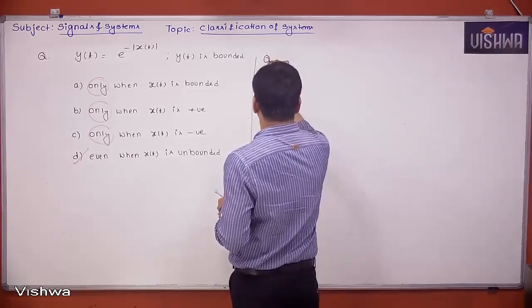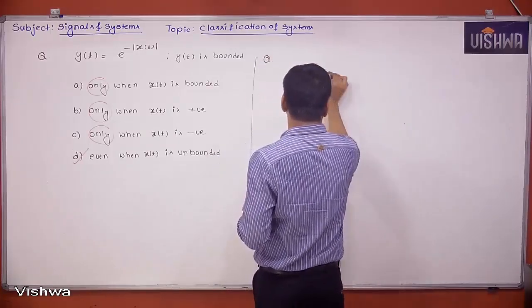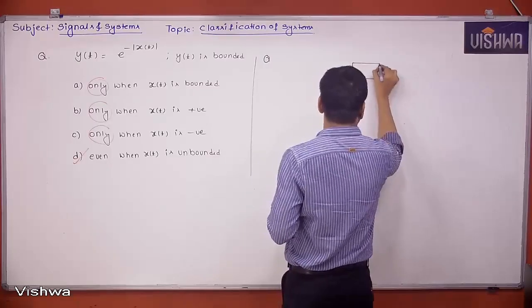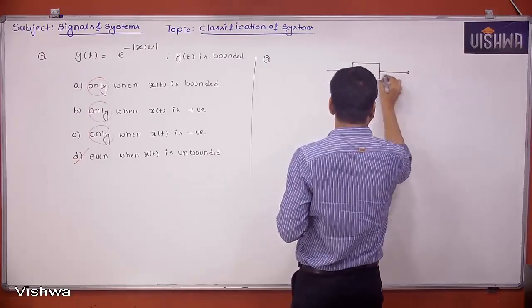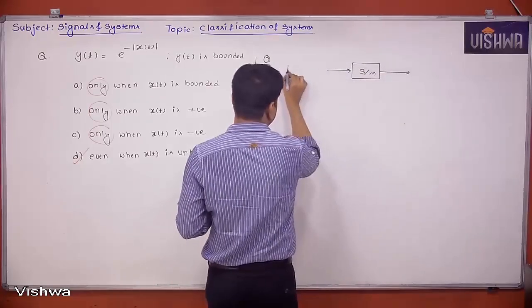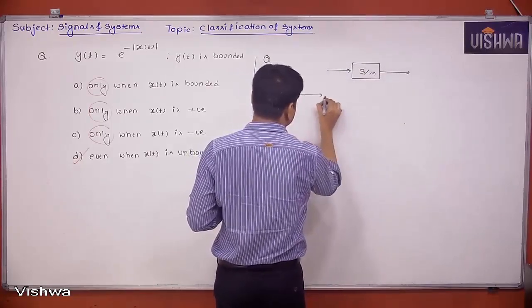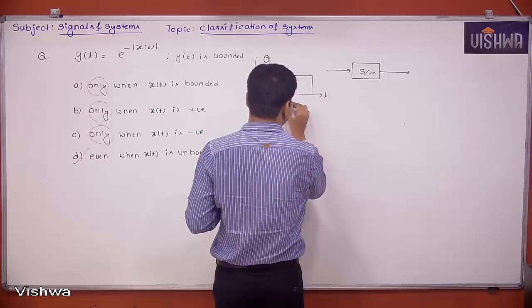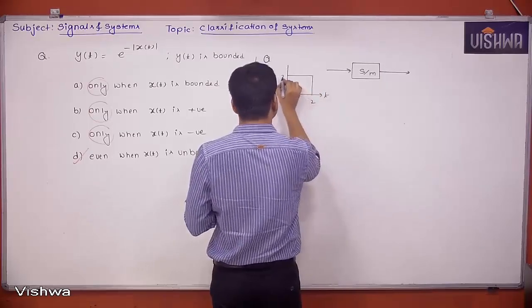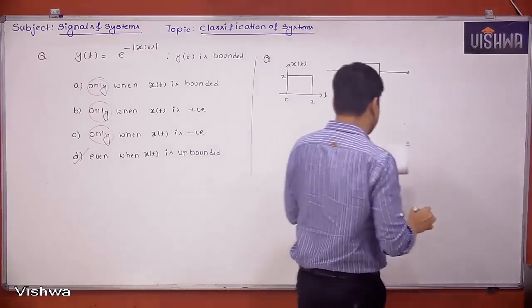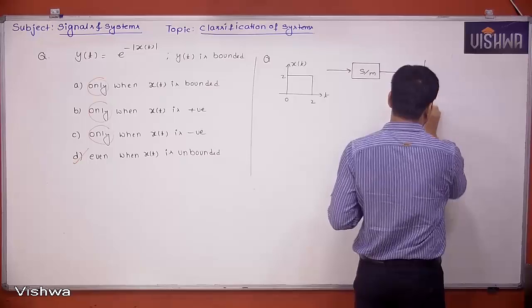Suppose input and output waveforms are given for a system like this, and y of t is given like this.